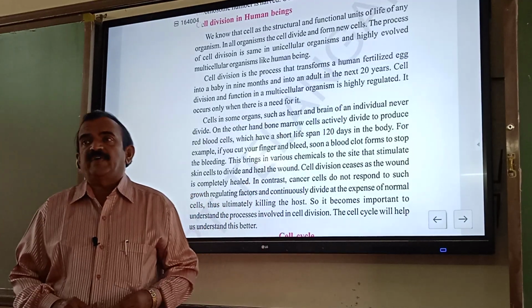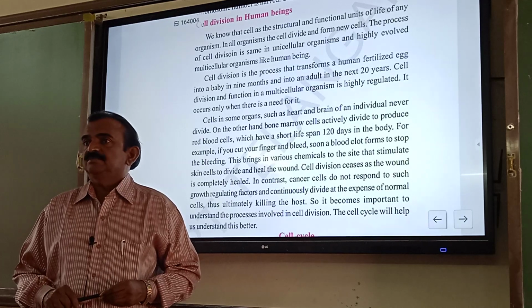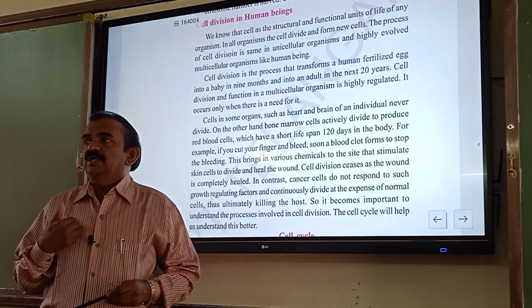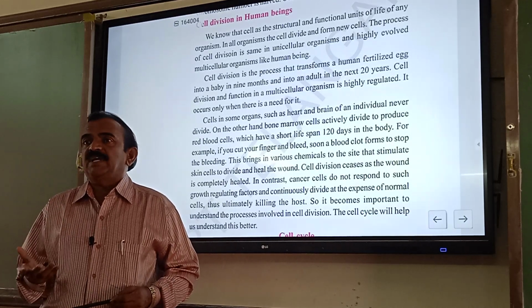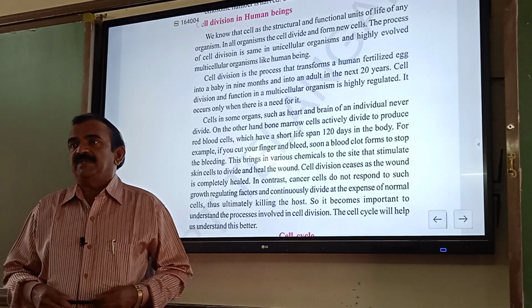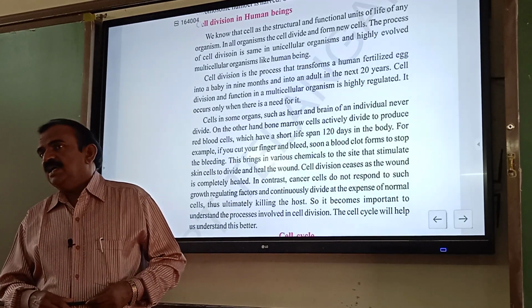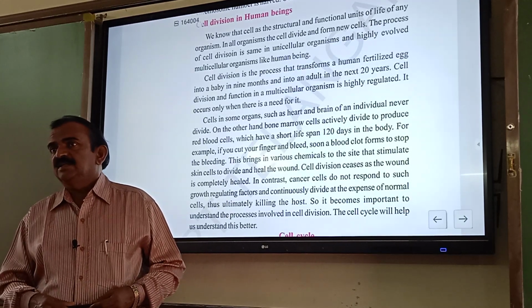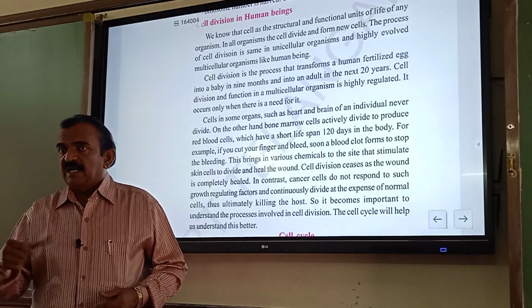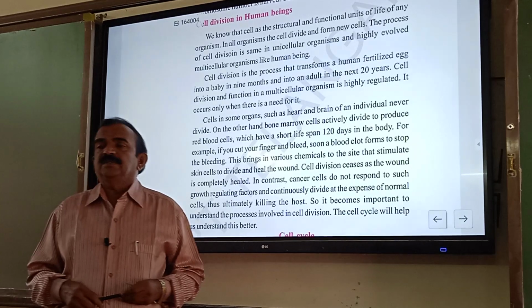On the interactive flat panel we are observing cell division in human beings. So Nandu, in our body what are present? Cells are present. Many cells are present. Billions and billions of cells are present. And these cells divide and redivide, and continuation of cell division takes place.